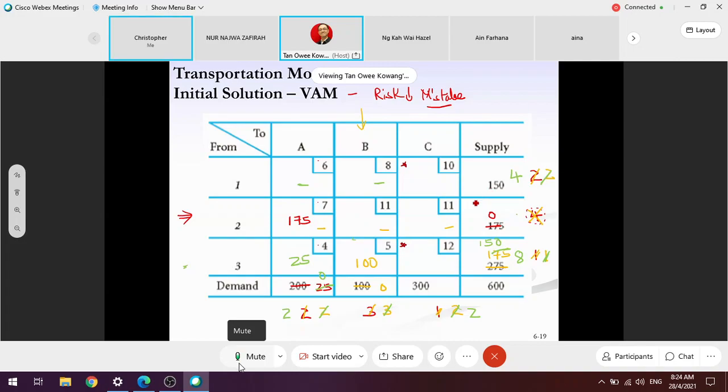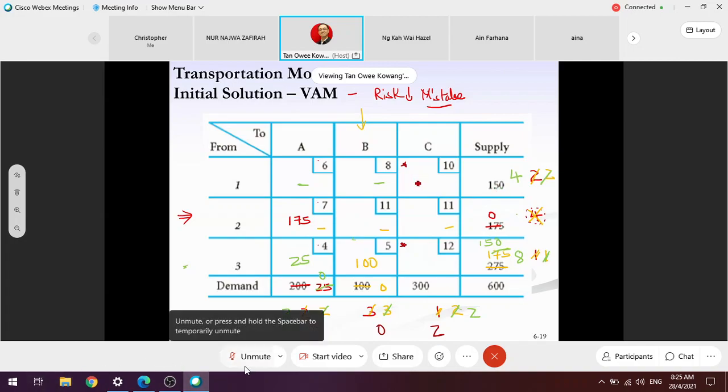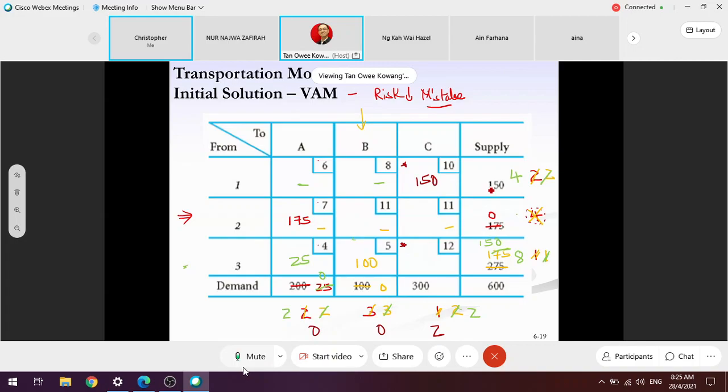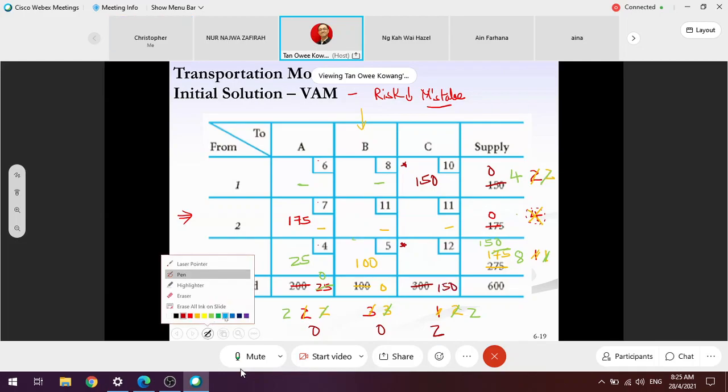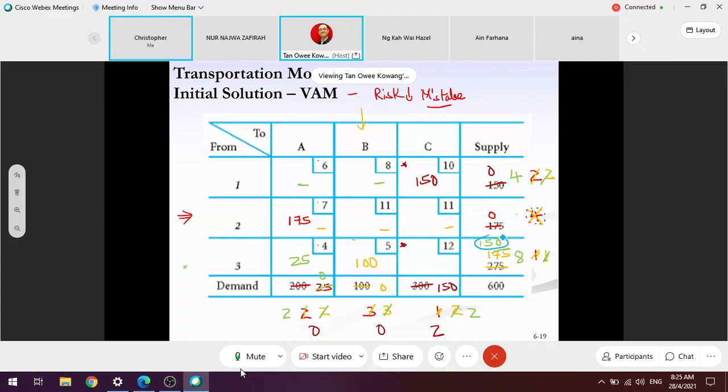Okay, so I'm not going to calculate the cost again, because if I calculate, I only will get this one, which is 2. The rest all 0, nothing. So I will fill in these two boxes. Between 10 and 12, I will fill 10 first. For 10, between 150 and 300, I will fill 150. So here becomes 0. Here, 150. So in the end, you see, I have 150.